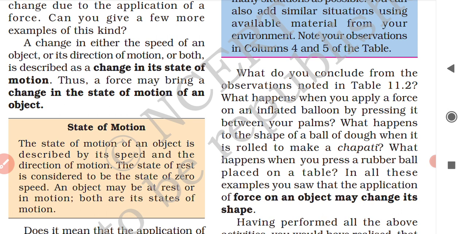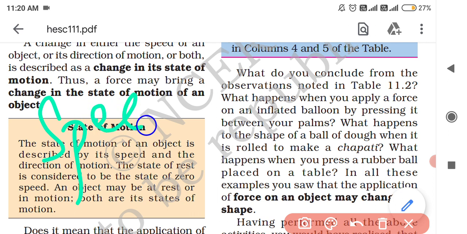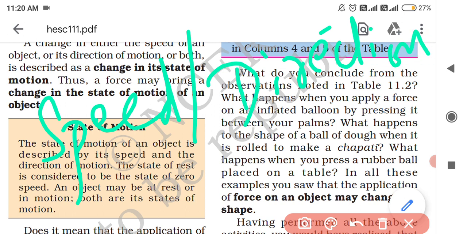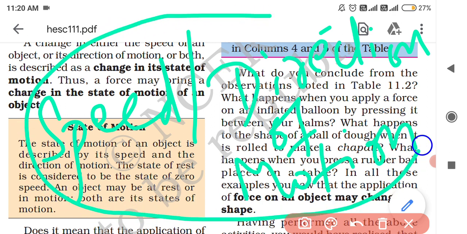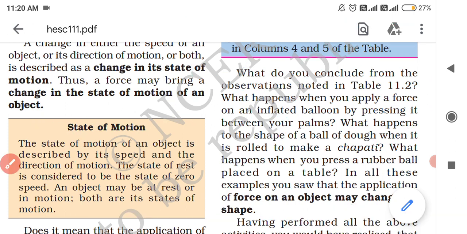So if there is a change in the speed of the object, or if there is a change in the direction of motion of the object, or if there is a change in both speed and direction of motion, then it is described as a change in its state of motion.